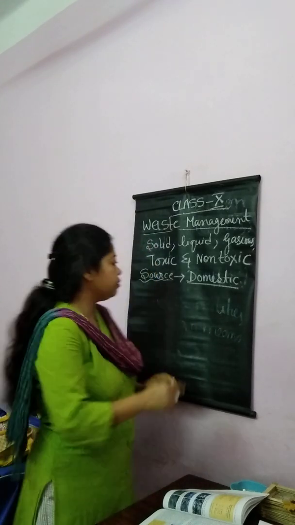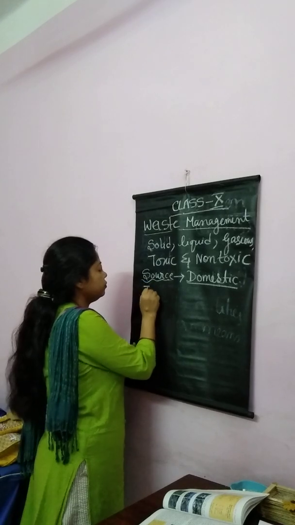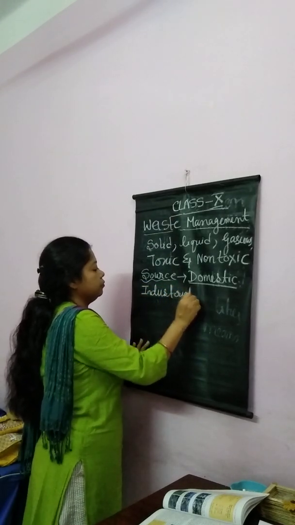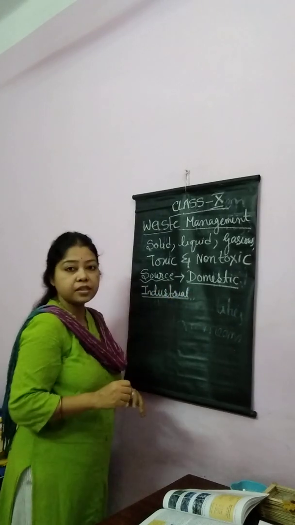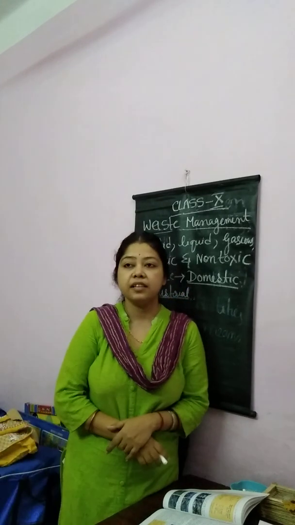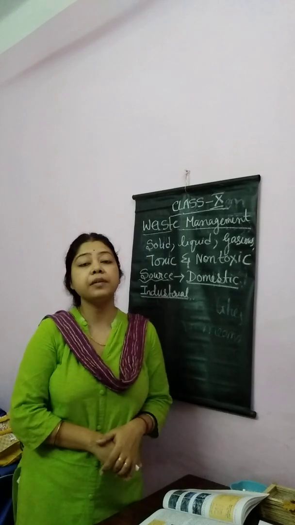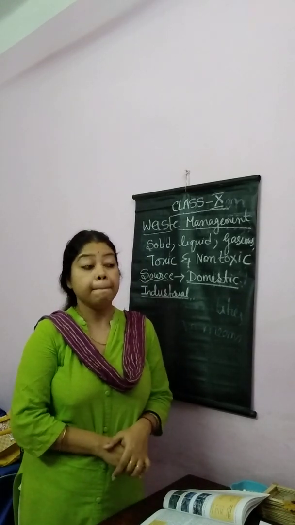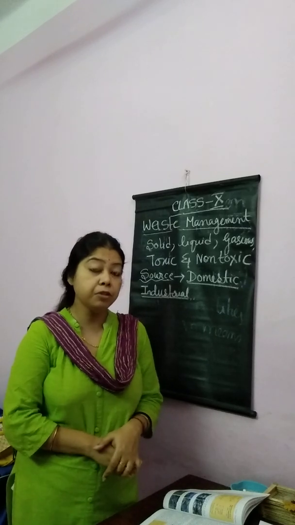Next, industrial waste. Industrial waste is the waste that has been generated from industries. These industrial wastes may be very polluting.